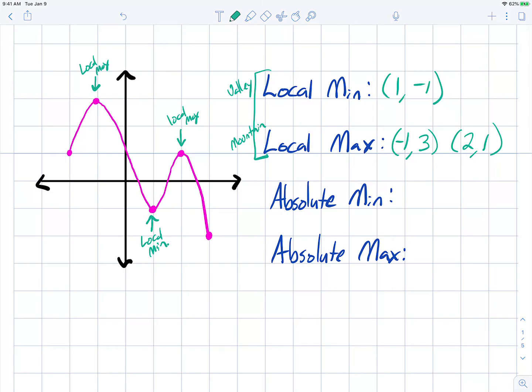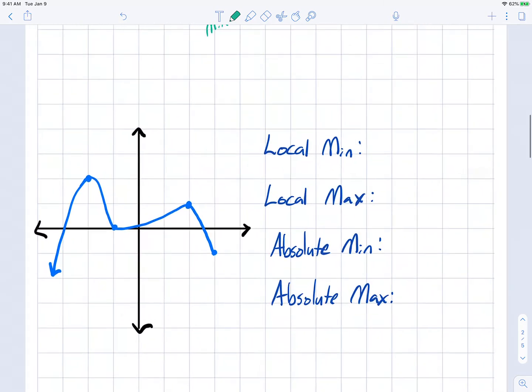Now absolute minimums and maximums can be at endpoints. So if we look at this graph, the absolute lowest point of this graph is an endpoint. So this is the absolute minimum, and it is at 3, -2. The absolute max, the highest point, happens to also be a local max. So this right here has two purposes. The absolute highest point on that graph is at -1, 3.